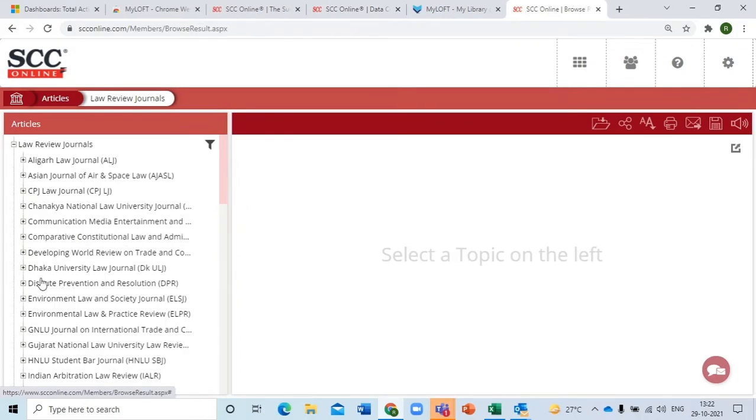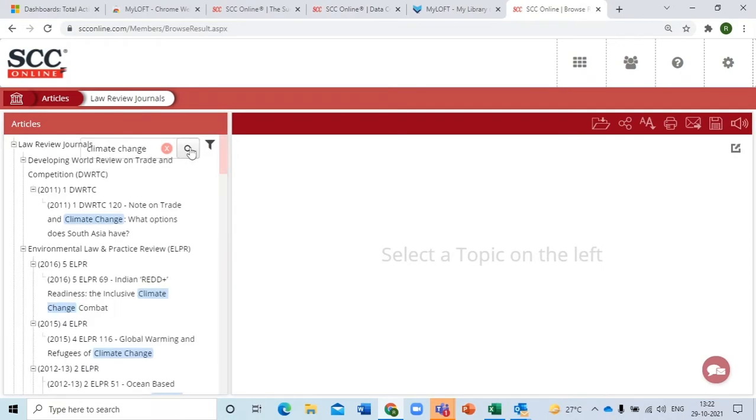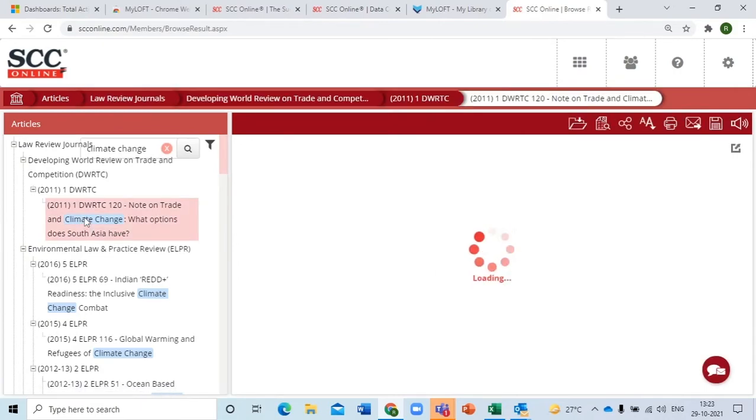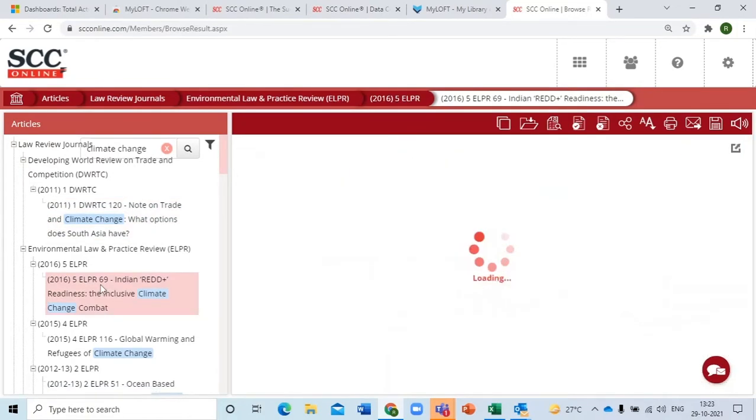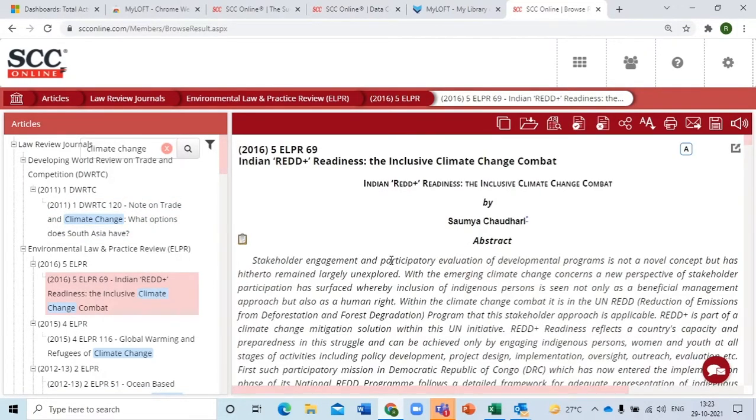So the listing is there, and instead of browsing through the entire list, I can also use the filter option over here. I was recently reading one on climate change, so I can type the topic here and search for it. I can see first Developing World Review on Trade and Competition. One article is there, and similarly the Environment Law and Practice Review (ELPR). Another one is there, and so on and so forth. So this is one: the articles.